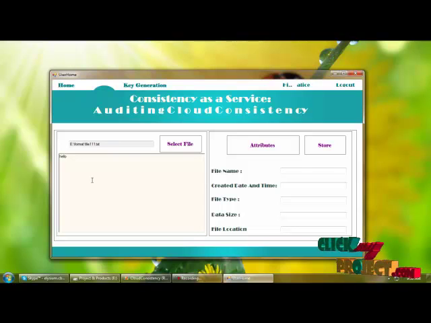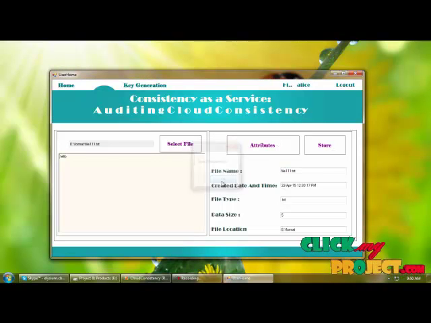The content of the file will be displayed here, and we can get the attributes of the file here and store the details into the database.